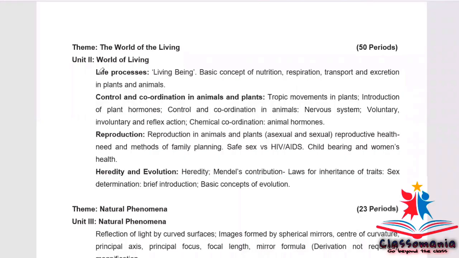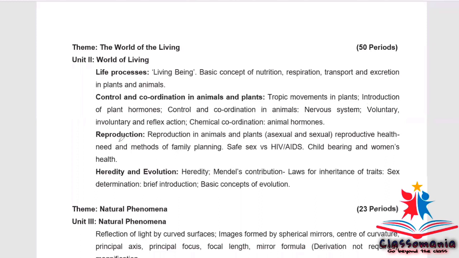Now comes the second unit, which is the world of living. In the first chapter, chapter number 6, life processes, nothing has been deleted from this chapter. The complete chapter is there in the syllabus. Chapter number 7, which is control and coordination in animals and plants, this complete chapter has been deleted from the syllabus. No topic is there in this syllabus for the session 2021.